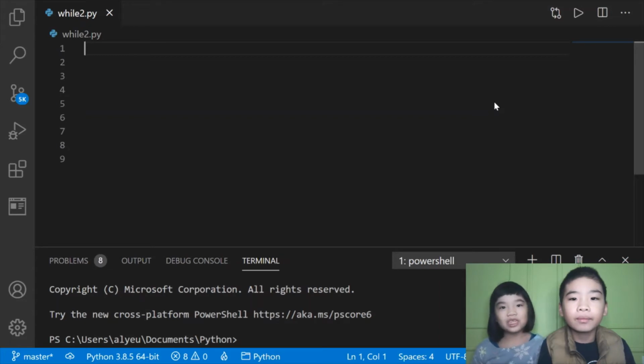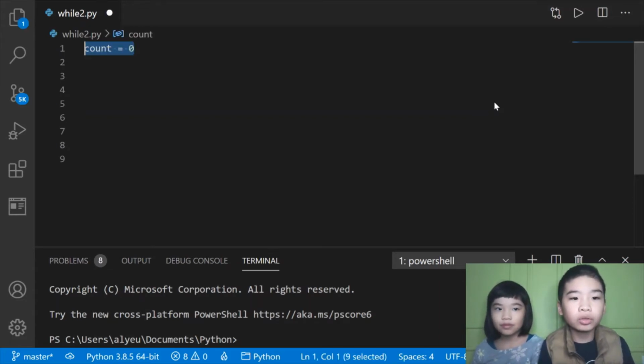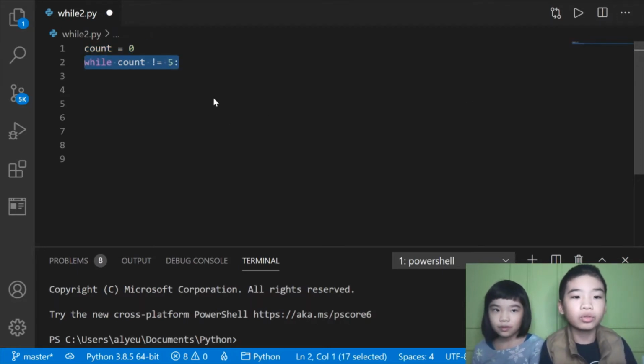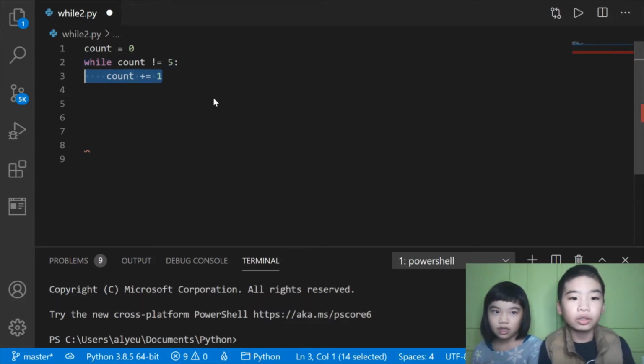Today we're going to teach you Python. So today we're going to learn about the while loop. First we're going to do count equals 0. So count is a variable. Then we're going to do while count is not 5. So exclamation equals is not. We'll keep repeating whatever is in the while loop until count is 5.